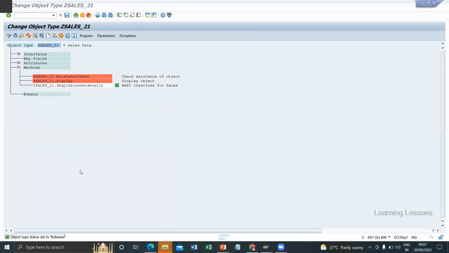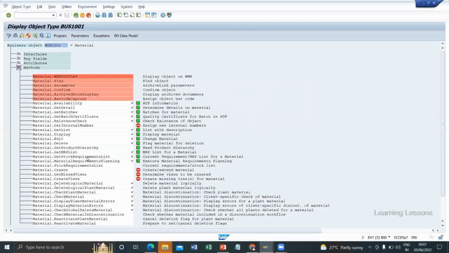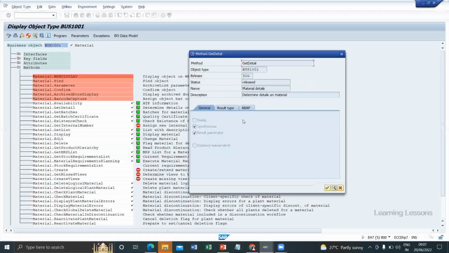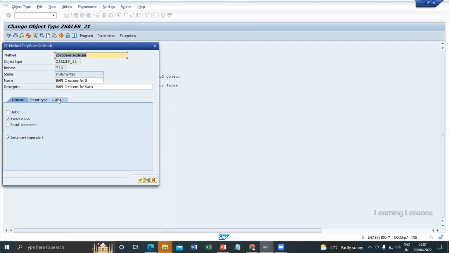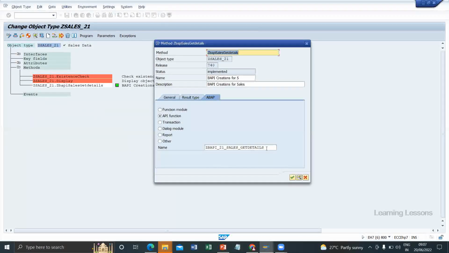If you see here, I wanted to read material details. Double click, and we got this pop-up now. Here we find ABAP. If you go to the ABAP tab, we can identify the BAPI. Similarly, in our method also, if you double click and go to ABAP, we can see our BAPI in it. Understood, guys? How we implement the BAPI now?